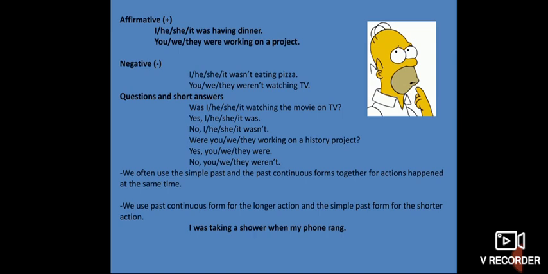Like, I was watching TV when my father came. My father came is a very short action that interrupted the long action that I was doing, which is watching TV. It means that I was watching before he came, I was watching when he came, I will be watching after he comes. Like, I was taking a shower when my phone rang. Both of them happened in the past tense. But I was taking a shower is the long action, the phone rang is the short action. We use the past continuous form for the longer action and the simple past form for the shorter action.